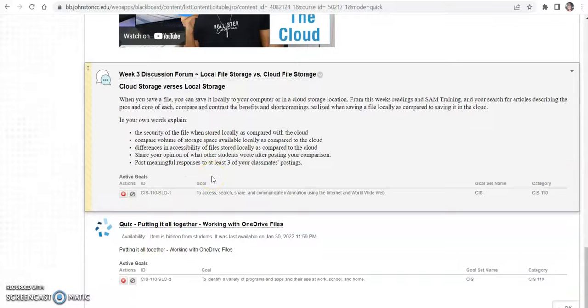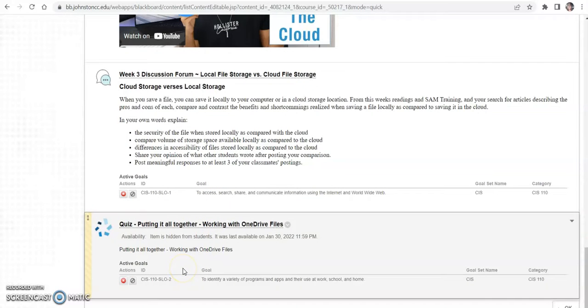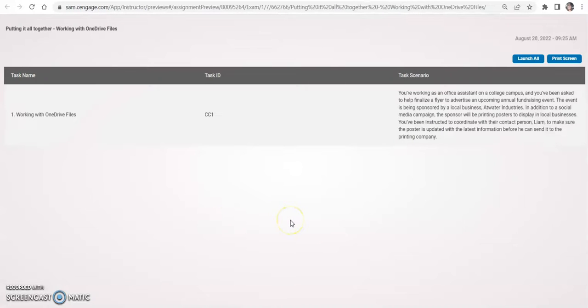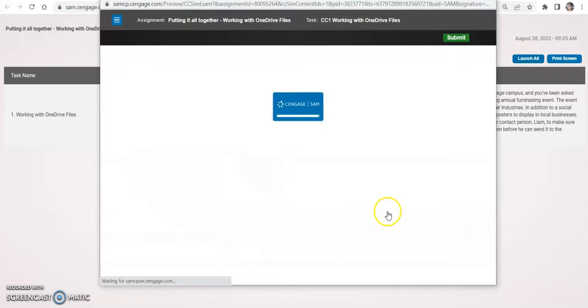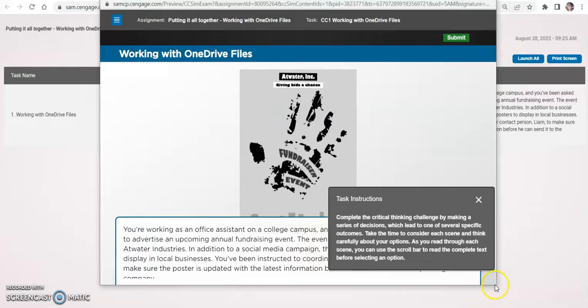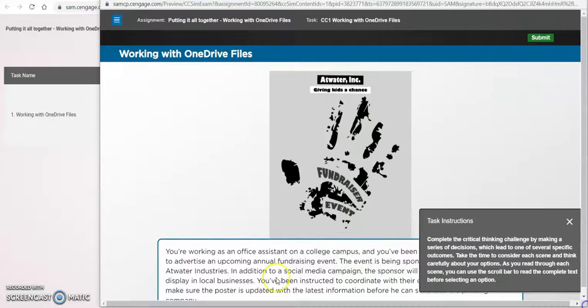Your last assignment for this week, which is something new you haven't done yet, it's a quiz. It's called Putting It All Together, and this one is working with OneDrive. So when you click on it, it's going to open up a window in SAM. I'm going to give you a quick preview of it so that you are somewhat familiar. It looks similar to your training, except there's just one task scenario. So you can read this, then you'll launch all. Yours might look slightly different because I am in the instructor view, but it will be quite similar to what you're seeing.